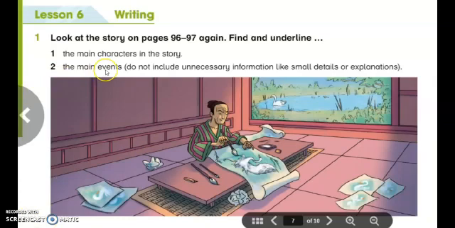Number 2, the main event. Don't include unnecessary information like small details or explanations. Now we have to move to the story and underline the main events. We will identify the main events that happened in the story, and also don't include unnecessary information.